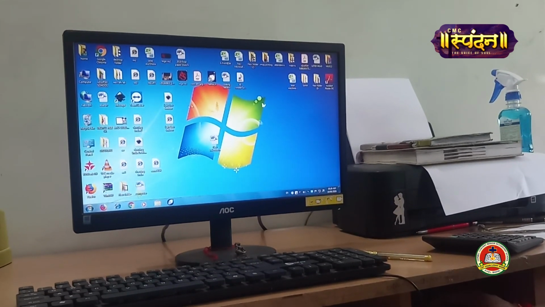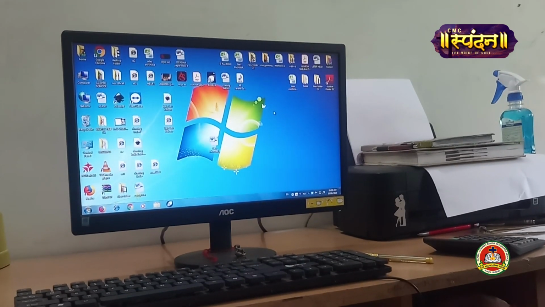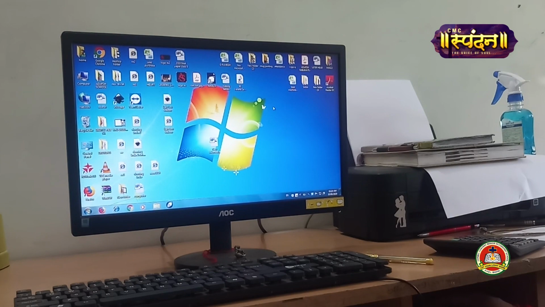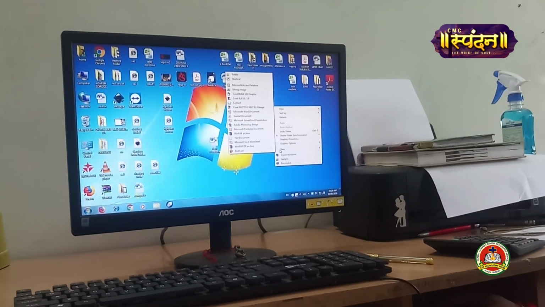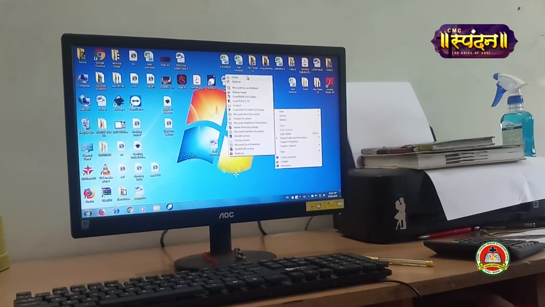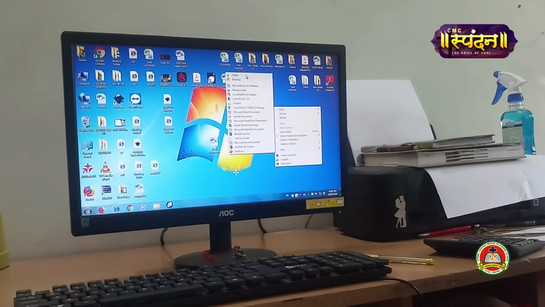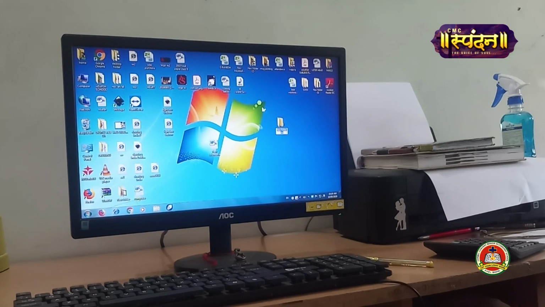So practically how to create it? For example, you can see your desktop like this. So on the desktop, with the help of mouse, just right click. As soon as you right click, you get one tab that is new. When you click on new, the first thing you see in that dialog box is folder. So when you click on the folder, you get a new folder option selected already.